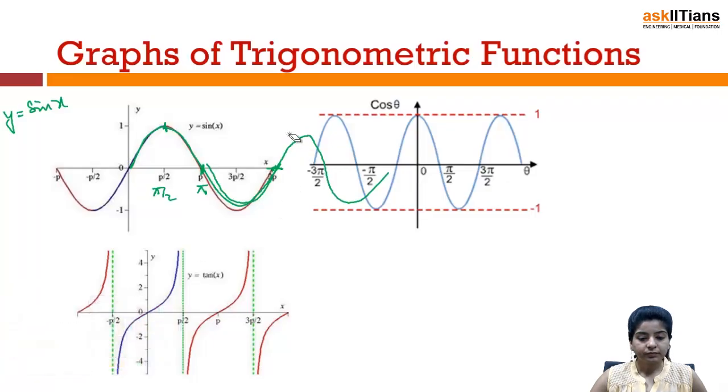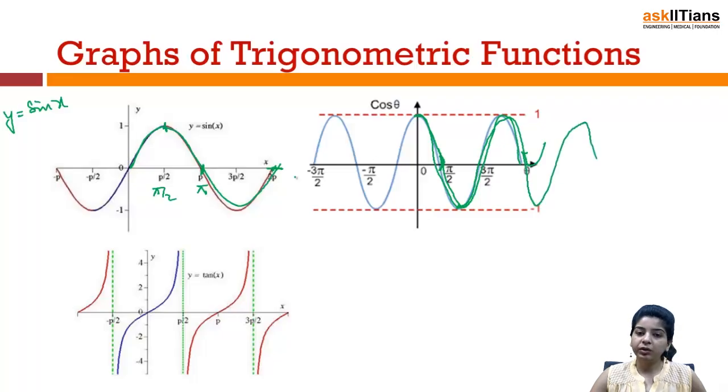Similarly we have the graph of cos theta. In case of cos theta, now see, cos 0 is 1, so it starts from here, then it comes down. Cos 90 is 0, so at pi by 2 we have it as 0. Then cos pi is minus 1, so we have it here, then again it will continue like this. It will keep continuing like this, and similarly on this side also it continues like this.